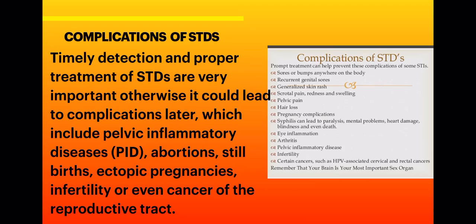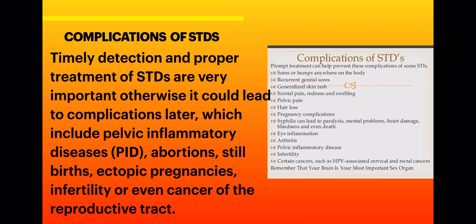Ectopic pregnancy means fertilization and development of the embryo occurs inside the fallopian tube. If the embryo is developing inside the fallopian tube instead of developing in the uterus, then it is said to be ectopic pregnancy. Sometimes these STDs also lead to infertility and even cancer of the reproductive tract.